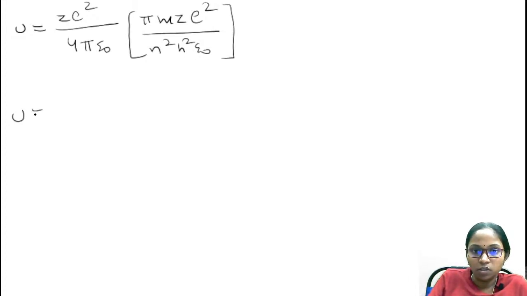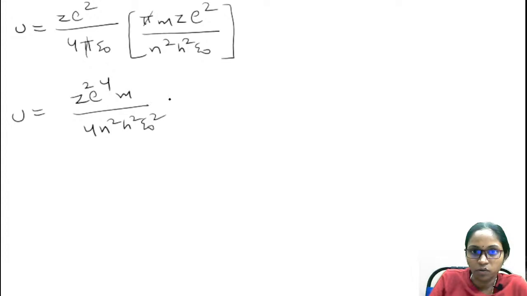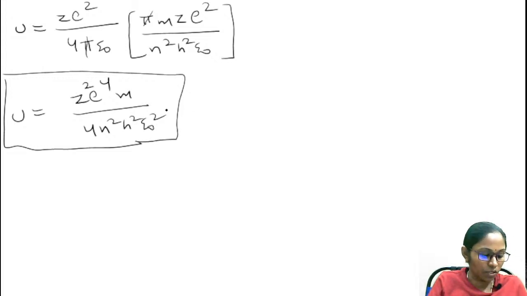Therefore the potential energy is equal to, pi cancels, we are left with Z into e power 4 into, pi is cancelled, not m. Here Z into Z will be Z square e power 4 m by 4 n square h square epsilon naught square. Just multiply. This is the potential energy we have.